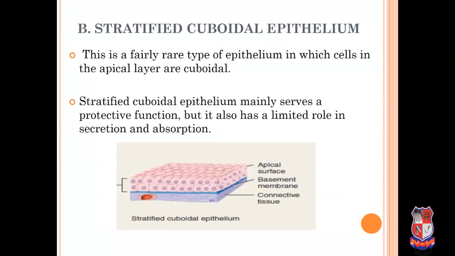Now, the second type of stratified epithelium is stratified cuboidal epithelium. This is a fairly rare type of epithelium in which cells in the apical layer are cuboidal, meaning cube in shape. Stratified cuboidal epithelium mainly serves a protective function, but it also has a limited role in secretion and absorption.